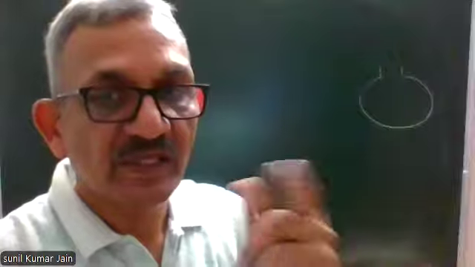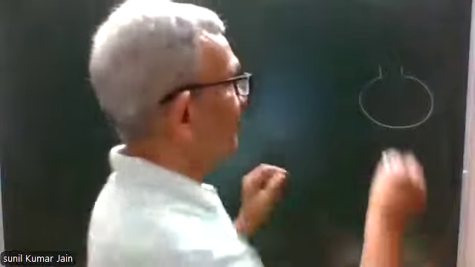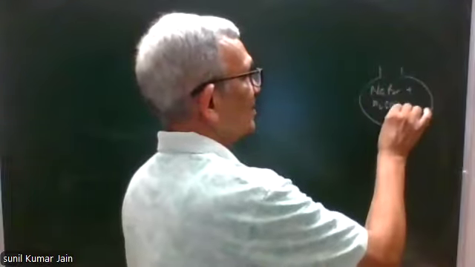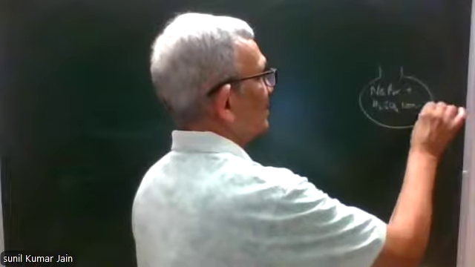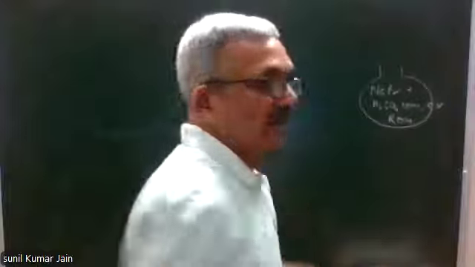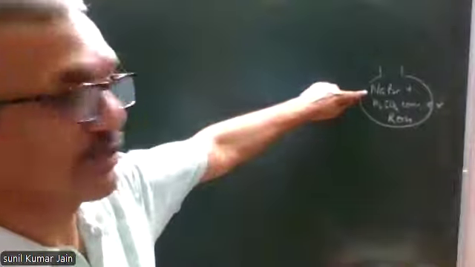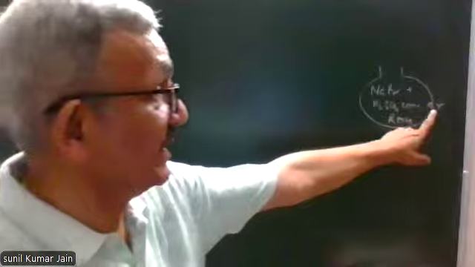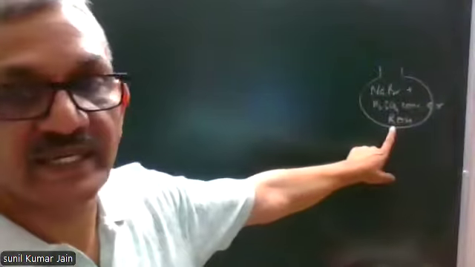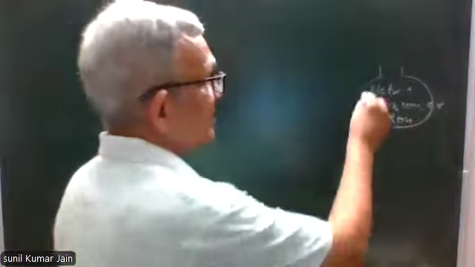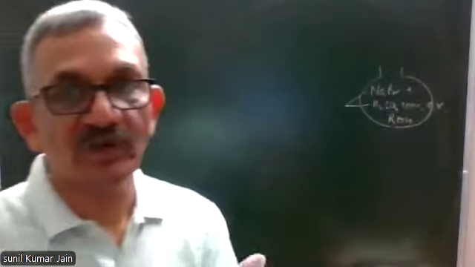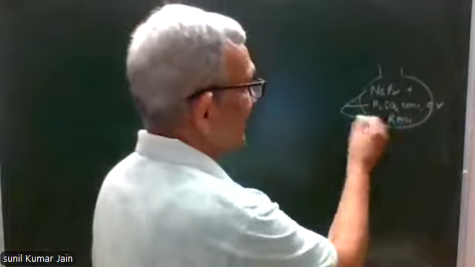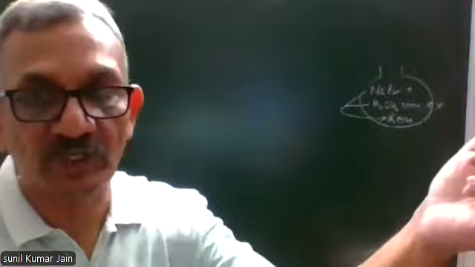HBr is unstable, therefore I'll prepare HBr in situ. In the reaction flask, I'll take sodium bromide or potassium bromide. Number two, I'll take concentrated sulfuric acid in excess. Third, I'll take alcohol. First, these two will react together and lead to the formation of HBr. As soon as HBr is produced, it will attack alcohol and will give the final product.